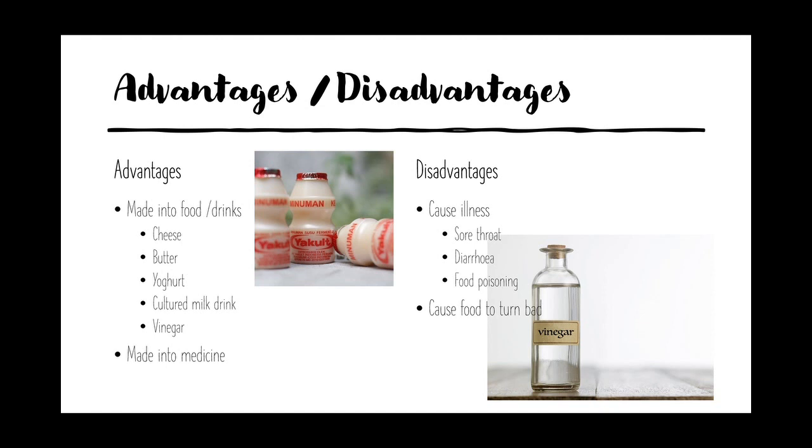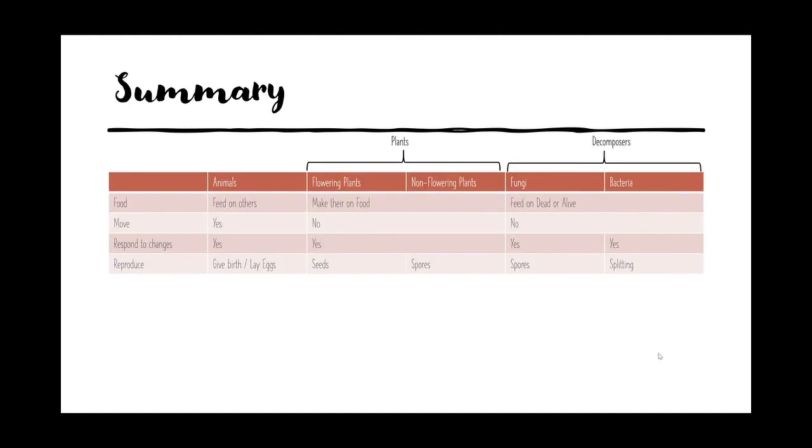It's dangerous because if it's prolonged, your body will not have enough water for very long, and then you will dehydrate, and dehydration can lead to death. That's why when you have very long diarrhea, you need to go and see a doctor. Bacteria can also cause food to turn bad, just like fungi.